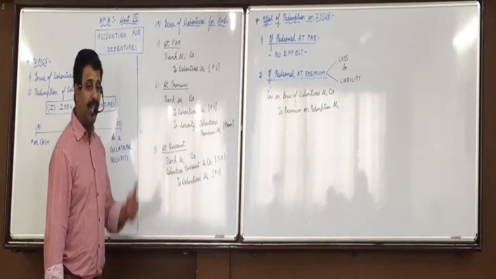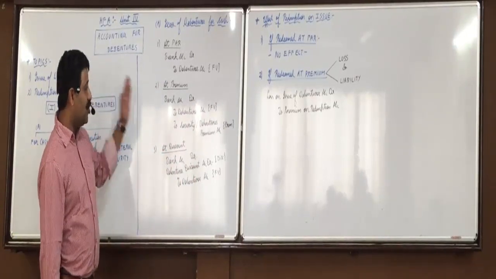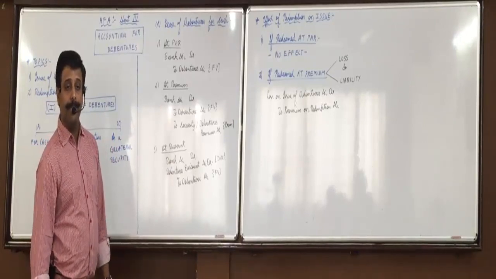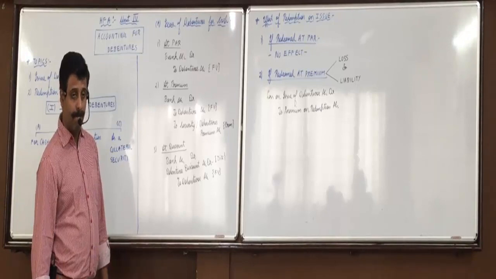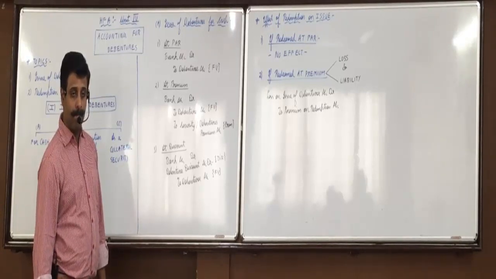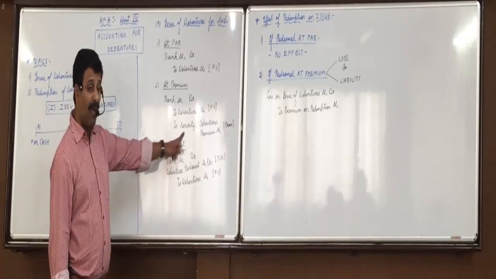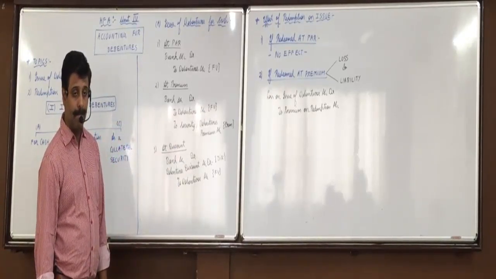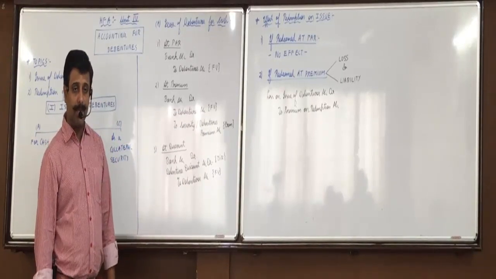Did you understand? Just raise your hand. What will be the entry if they are issued at premium and redeemable at premium? Bank account debit, loss on issue of debentures account debit. Sir, premium will remain same. No, they are different. This is profit, this is liability. To debentures account, to securities premium and to premium on redemption account. Did you understand this portion, all of you?